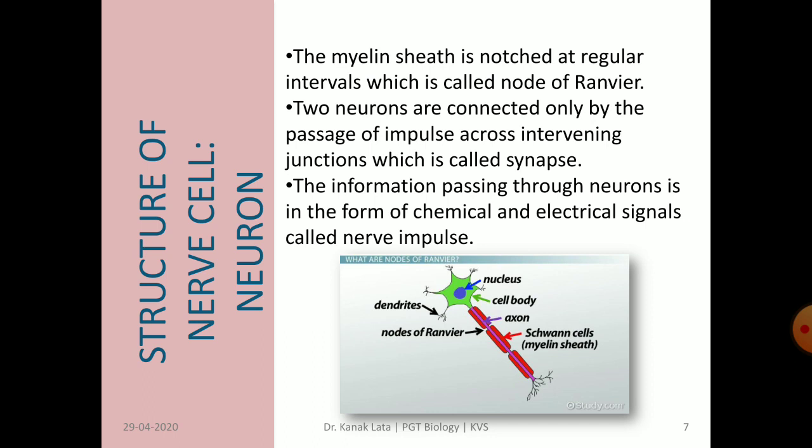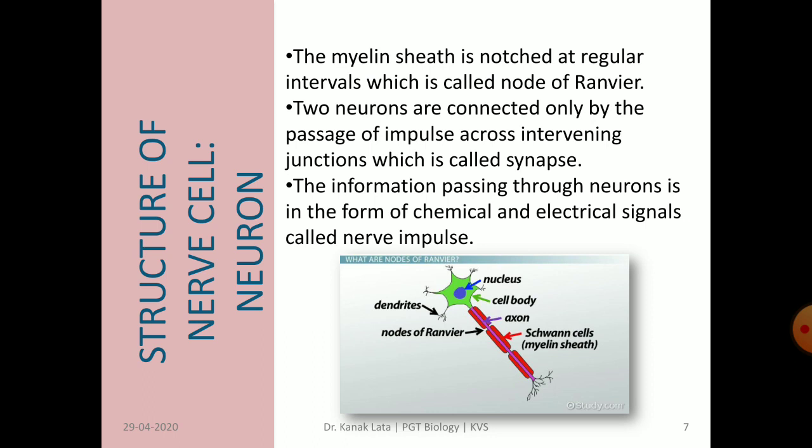This notch is called the node of Ranvier. For the passage of impulse, two neurons get attached, and the junction between two neurons is called the synapse. The nerve endings of one neuron get attached to the dendrite of another neuron.